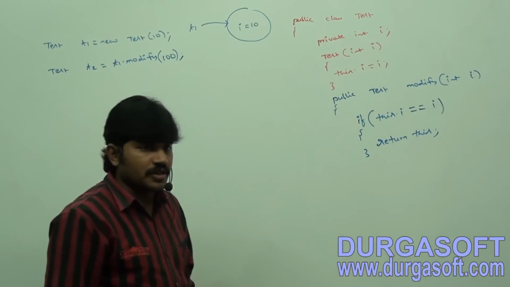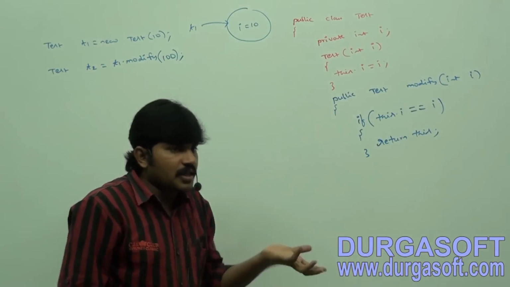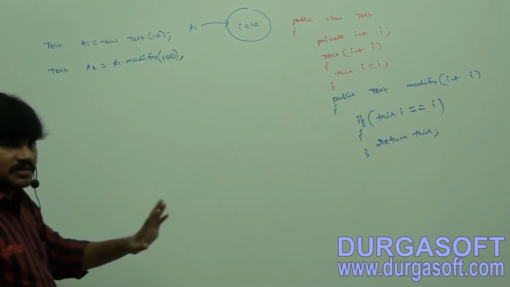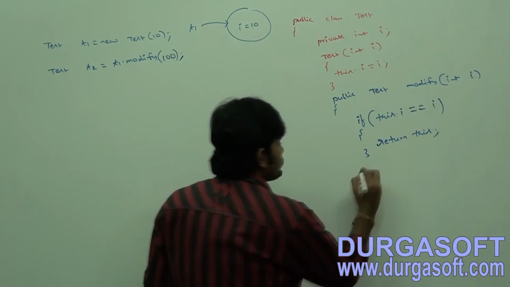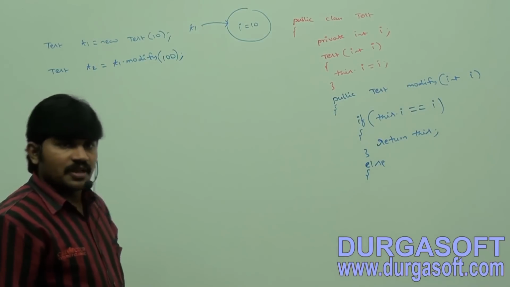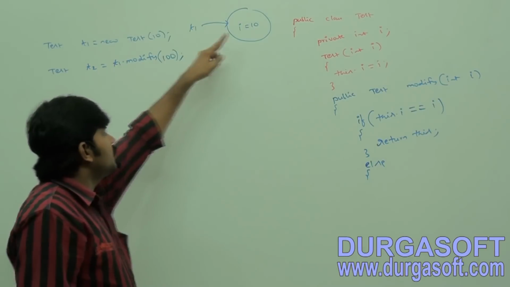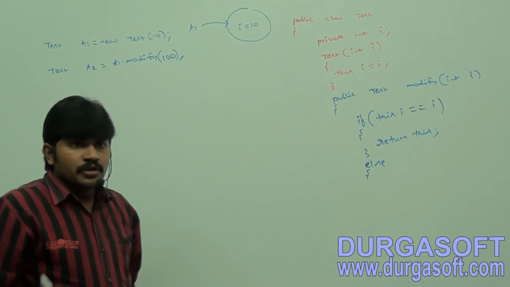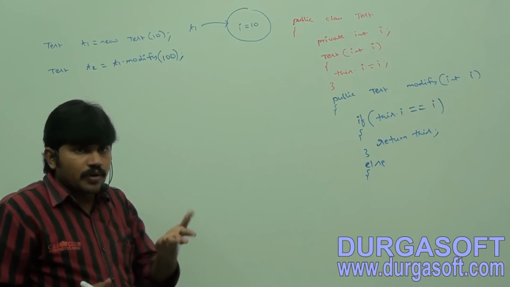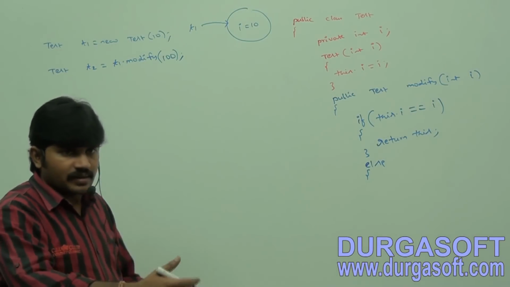This means the current object. So return current T1. On which object are you calling modify? T1. Return T1 only. Else, both are not the same. There is a difference. If this value is not the same, what do I have to do? Create a new object with that change and return that.